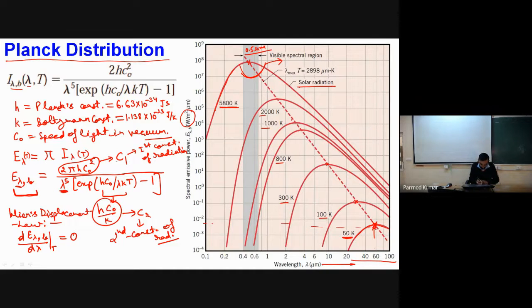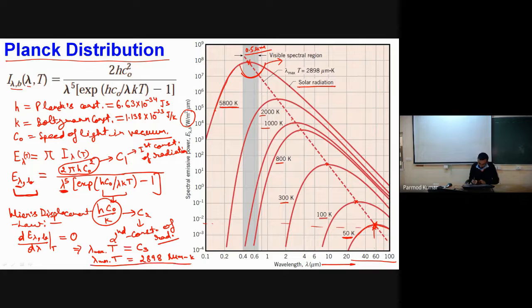If you do this differentiation, you will find that lambda corresponding to maximum emissive power, let me write it as lambda max, multiplied by T will be equal to some constant C3, which is called the third coefficient of radiation. The value of this third coefficient of radiation, if you calculate with the help of h, C0, k, you will find equal to 2898 micrometer Kelvin.